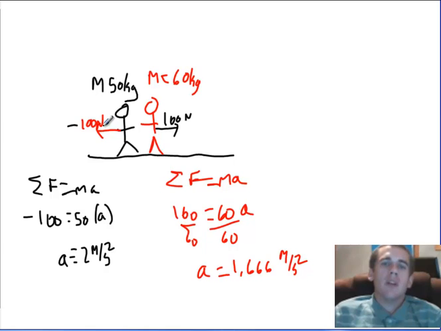This is why it's still better to be the big truck on the interstate. If you get hit by a little car, you experience equal and opposite forces, but the big thing doesn't accelerate as much. So you sitting in the passenger seat or the driver's seat, doesn't matter, aren't going to feel as much as the person in the little car. That's a Newton's third law thing as well.